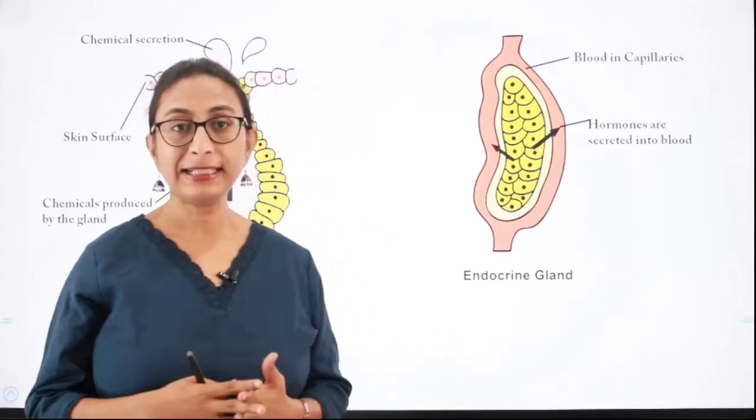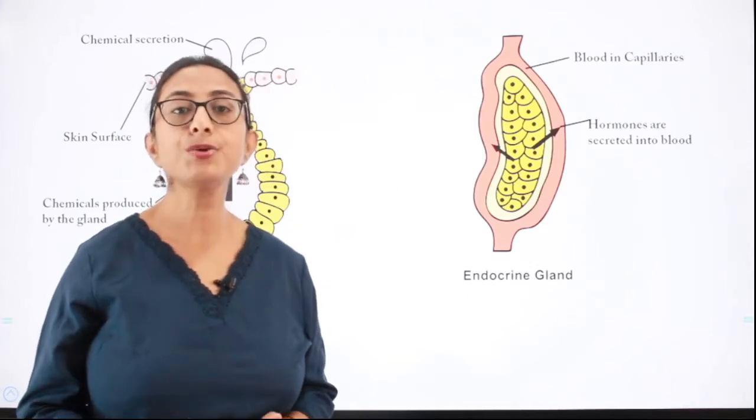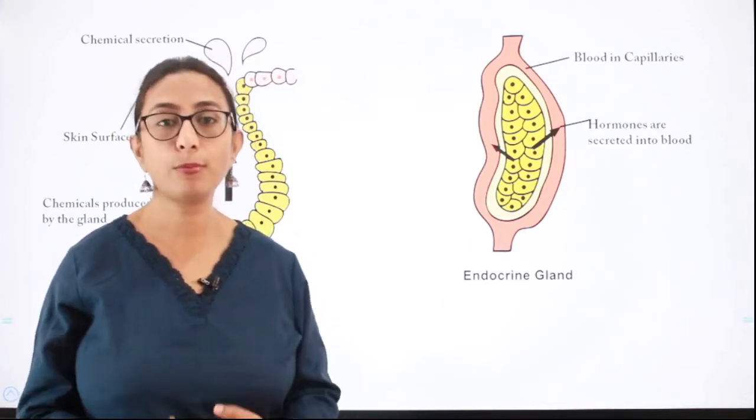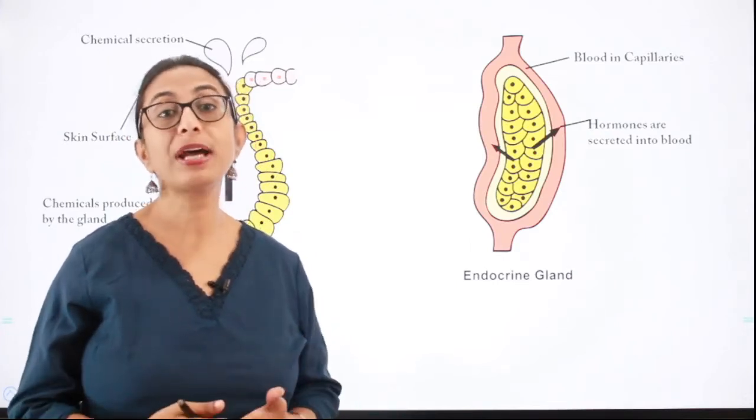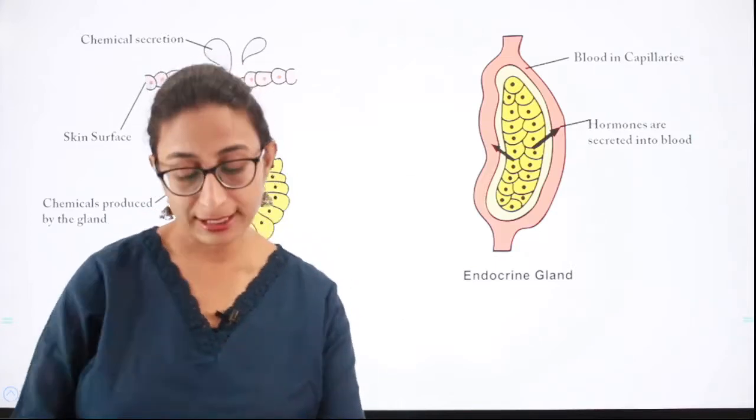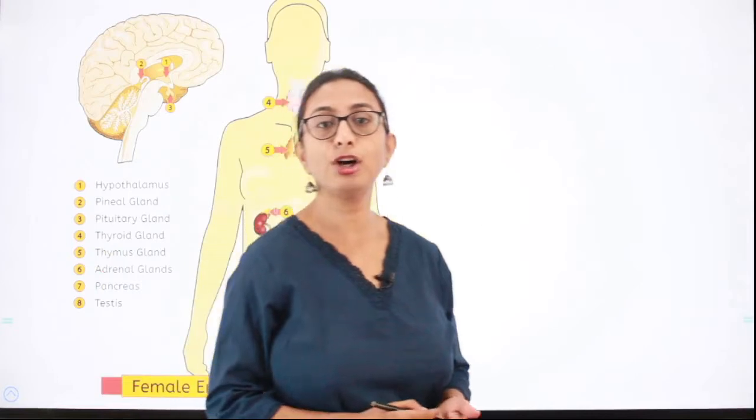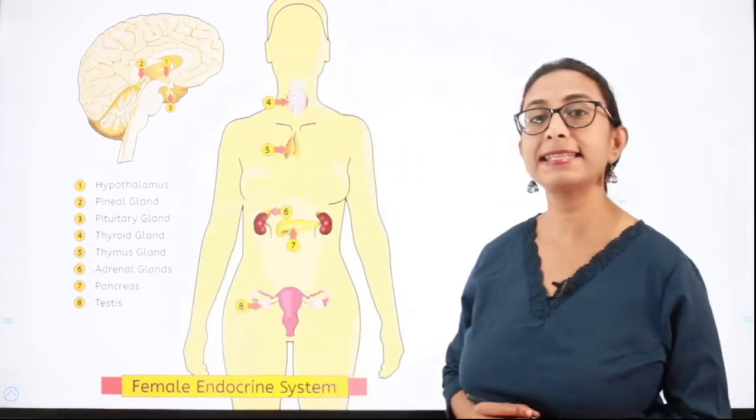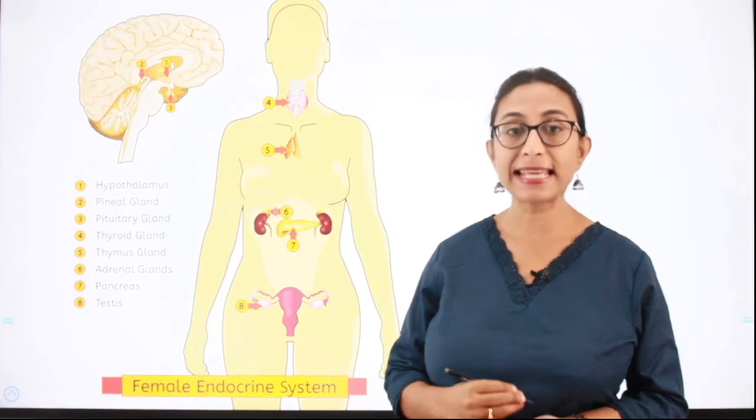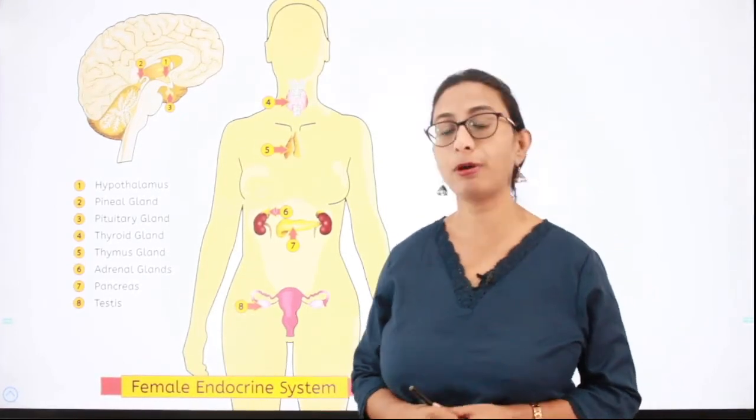The endocrine glands along with the hormone producing tissues and cells which are located in different regions of our body together constitute our endocrine system. Okay, so what is the endocrine system? Our endocrine system comprises the hormone synthesizing tissues, cells, and also the endocrine organs which are located throughout our body.